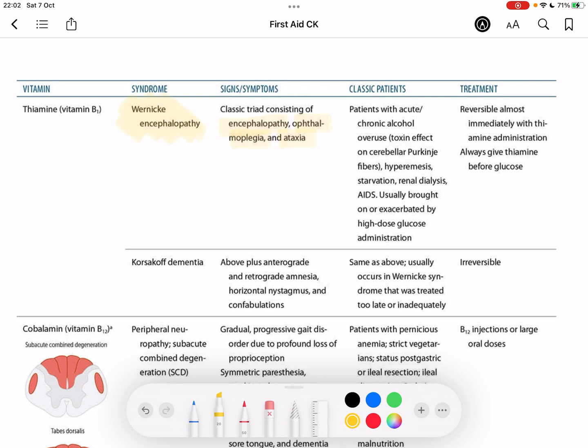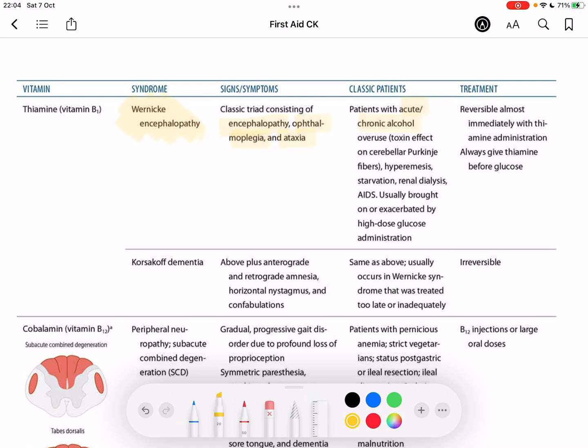The kinds of patients that you're going to be seeing with Wernicke encephalopathy are usually chronic alcoholic patients. And this is because the toxins in alcohol damage the Purkinje cells in the cerebellum, which are the main cells that you find in the cerebellum. Here it does say that acute and chronic alcohol can be the cause, but even in acute cases, it's usually acute superimposed on a chronic alcoholic patient. Other patients could be people with prolonged hyperemesis, starvation, renal dialysis, and even AIDS. Okay, anybody who you would believe has a lack of B1 in their diet.